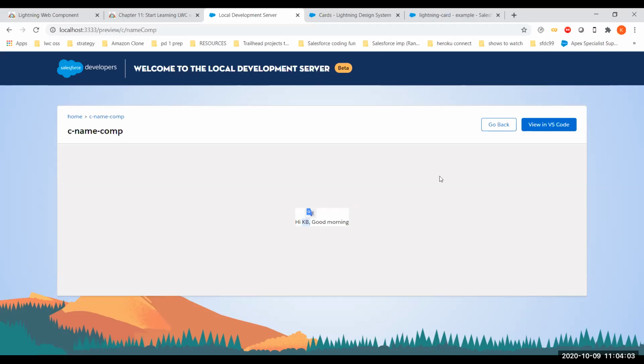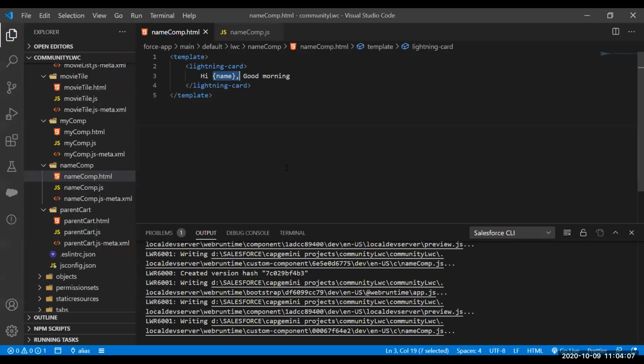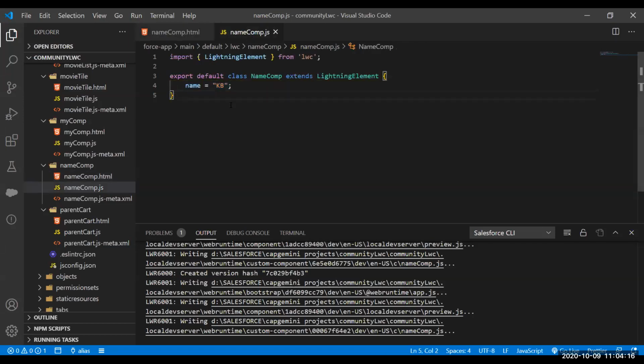Now go back to the code, Kushagra. So guys, what he is doing is data binding. He's binding the data. Can you explain a little bit here, Gyan? Okay, this is one-way data binding, wherein we send our data from the JS to our HTML.